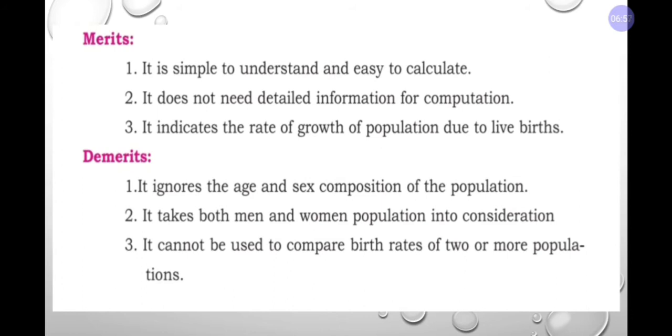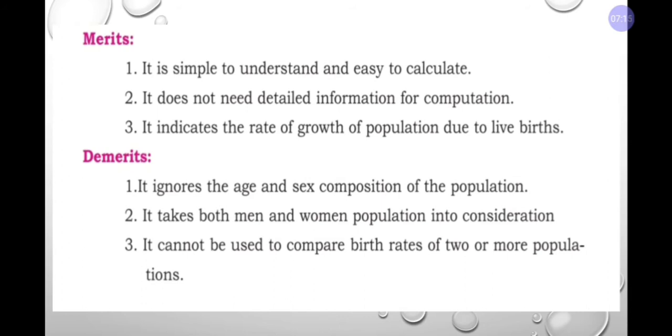It takes both men and women into consideration, where average population should be taken only for women, but in some cases even the men population is added to the total average population. So that is one demerit here.